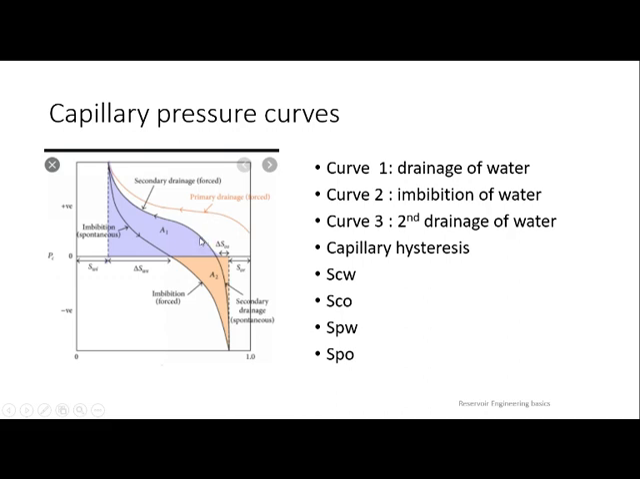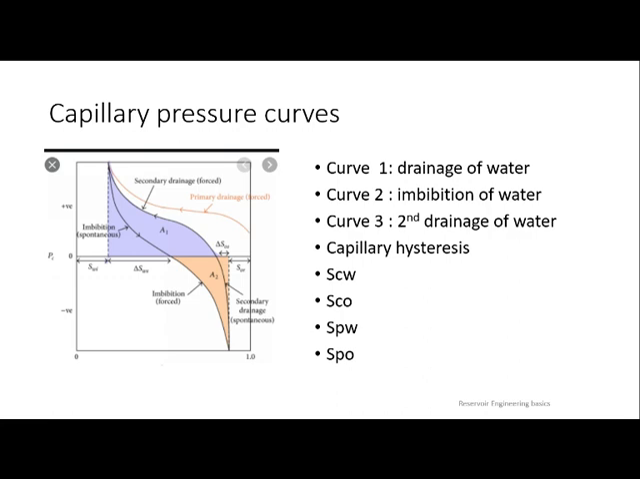So curve 1 and curve 3 are almost the same, but they are not connecting to each other. They are not following the same path because of capillary hysteresis. Capillary hysteresis is the definition. If someone asks you what is capillary hysteresis: you are going in a path. Curve 1 means you are going in a path with pressure, PC and SW. But when the same conditions are reversed back, you are not following the same path. You are taking a deviation.